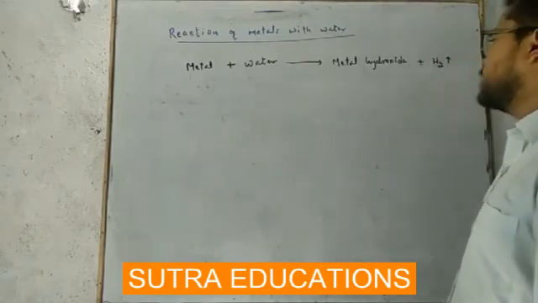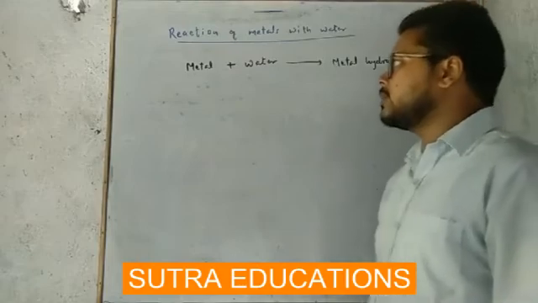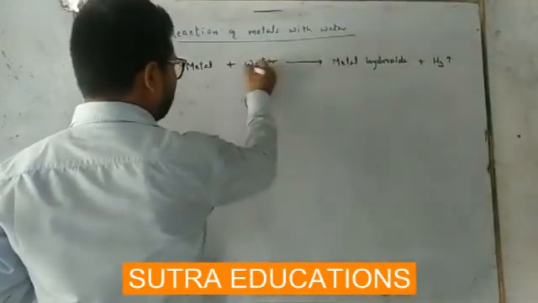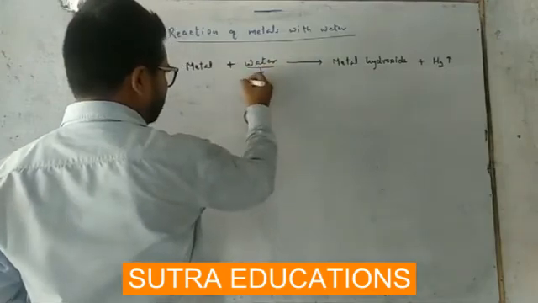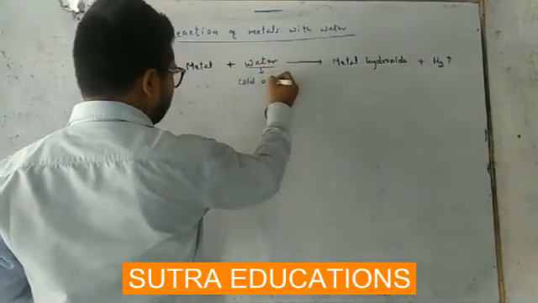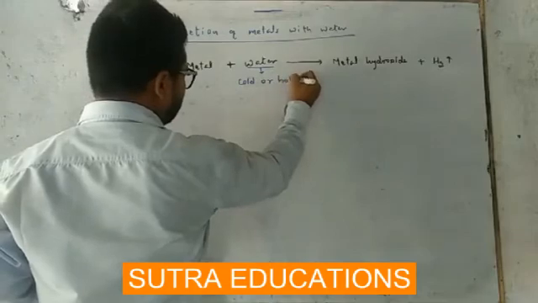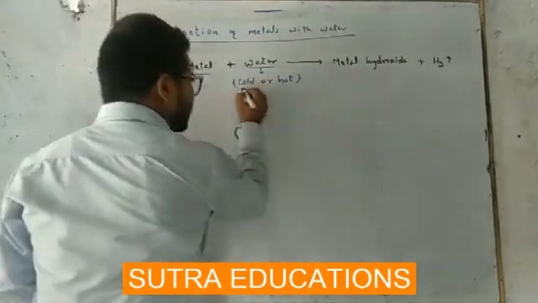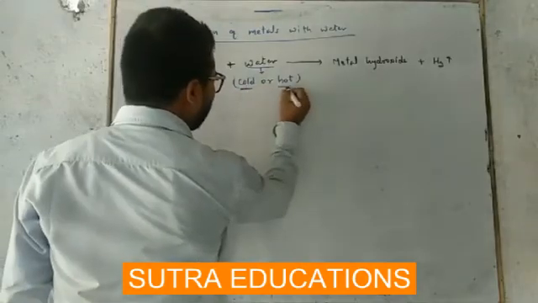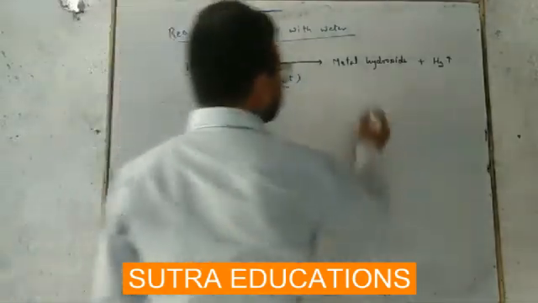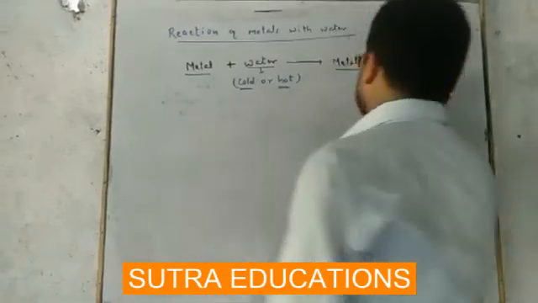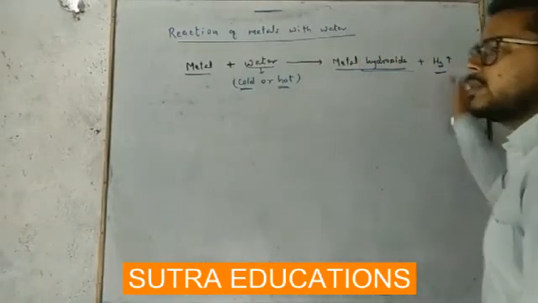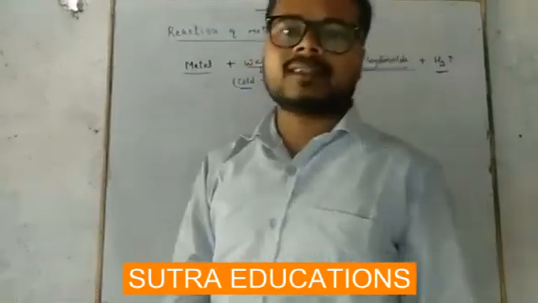But you have to keep in mind here, water may be cold or hot. When a metal reacts with either cold water or hot water, it is going to produce metal hydroxide, and hydrogen gas is going to be liberated in this reaction.